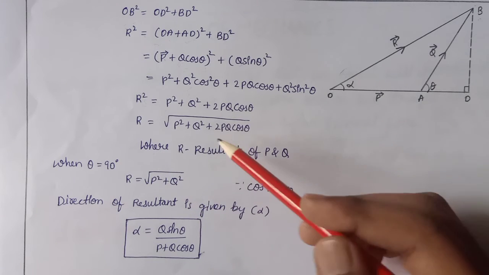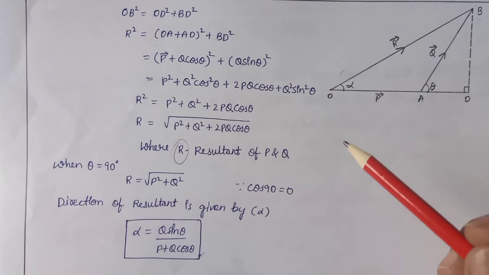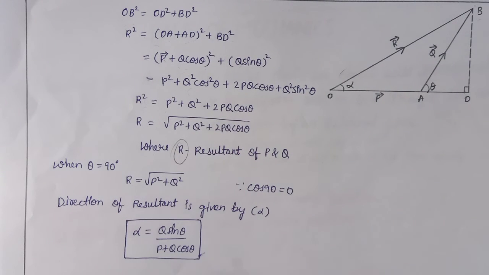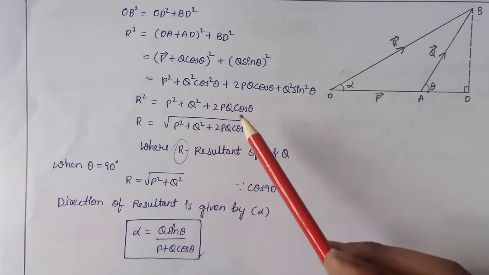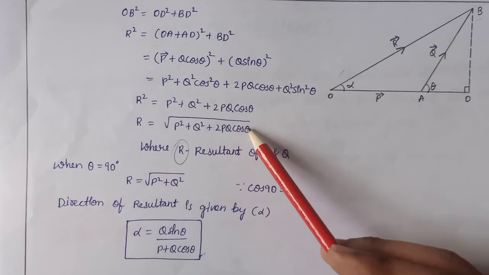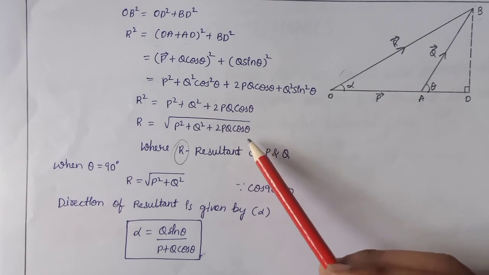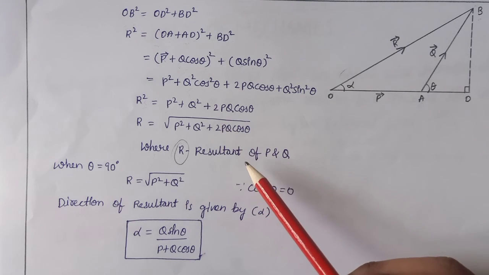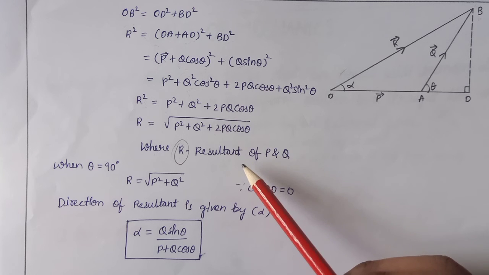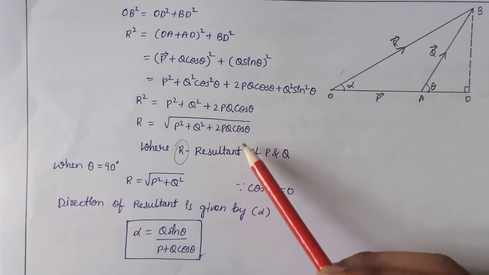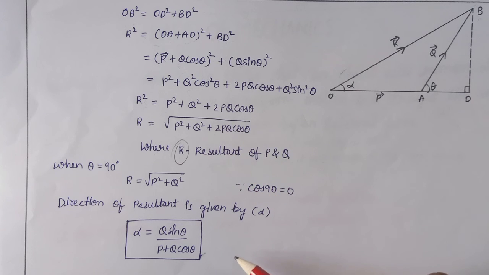Now here R is the resultant, right? We got this one. When theta equals 90 degrees, we get R equals under root P square plus Q square. If we substitute theta equal to 90, cos 90, what will we get?